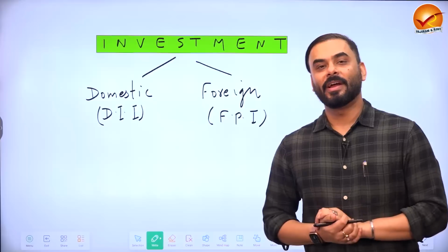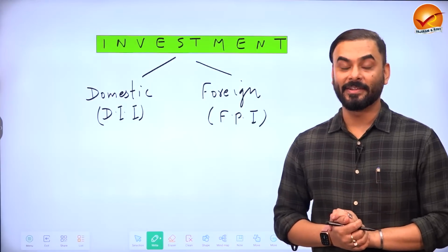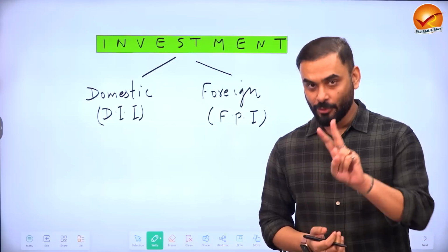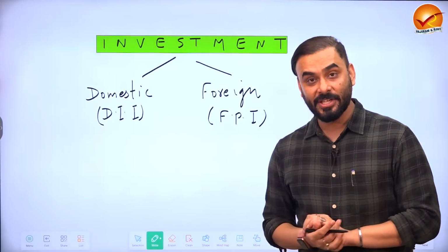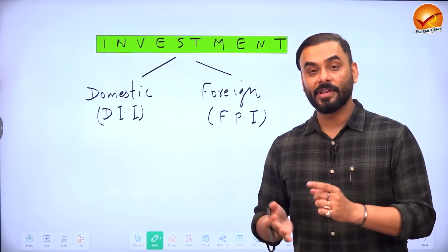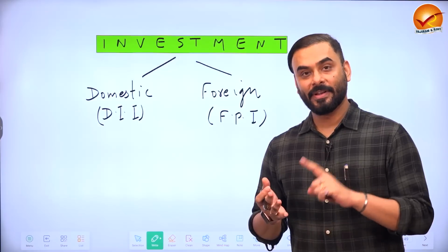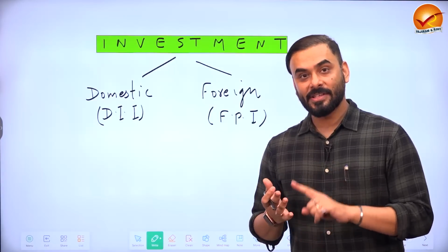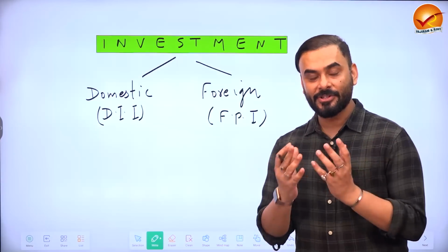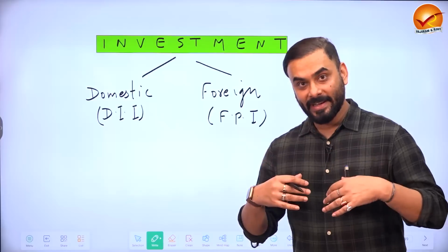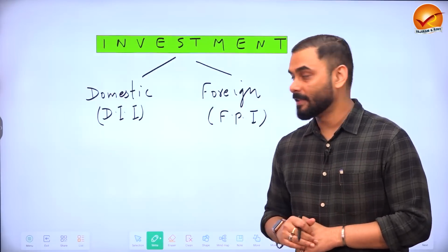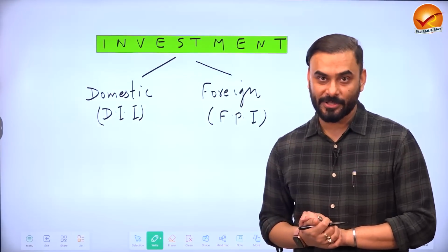So now let us look at the scenario of investment in India. So guys, who makes investment in India? Two kinds of entities. One is domestic institutional investors, for example, LIC, for example, HDFC Bank. So banks, insurance companies and other financial institutions which are Indian companies and make investment within India are called domestic institutional investors.